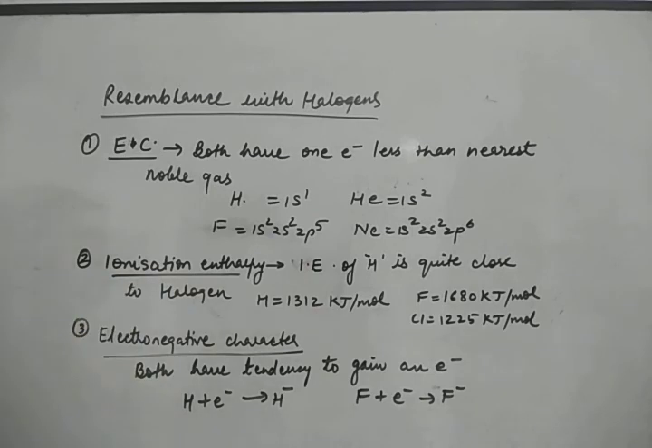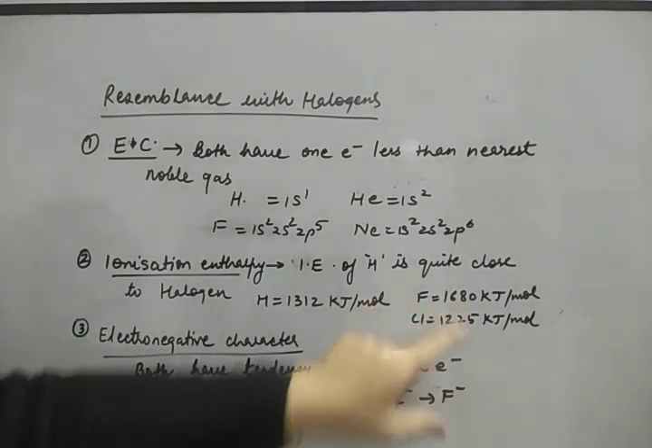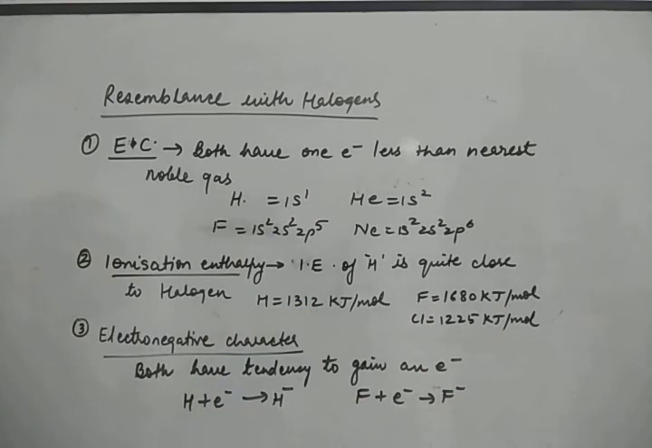The next resemblance is ionization enthalpy. Ionization enthalpy of hydrogen is quite close to halogens, and that is not a very low value, it's quite high. Hydrogen is 1312 kilojoules per mole, and if we see the values of fluorine and chlorine, you can see that the values are quite close. So this is another resemblance, meaning it is very difficult to remove an electron. This is quite a high value.